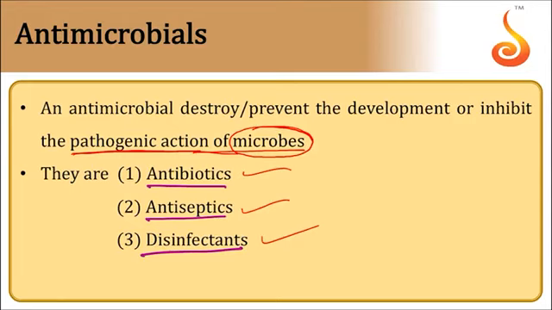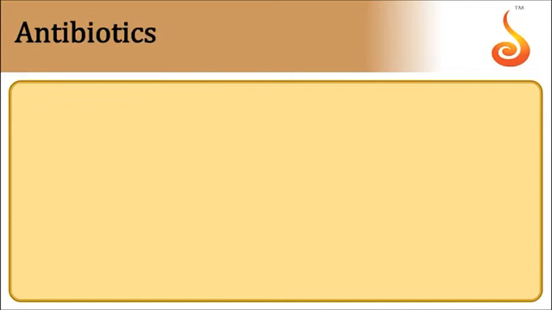The drugs which can prevent or destroy the microorganisms which cause disease in the body, they are antimicrobials. So some drugs can inhibit the growth of microbes, some drugs can even kill the microbes in the body. These are three types: antibiotics, antiseptics, and disinfectants.